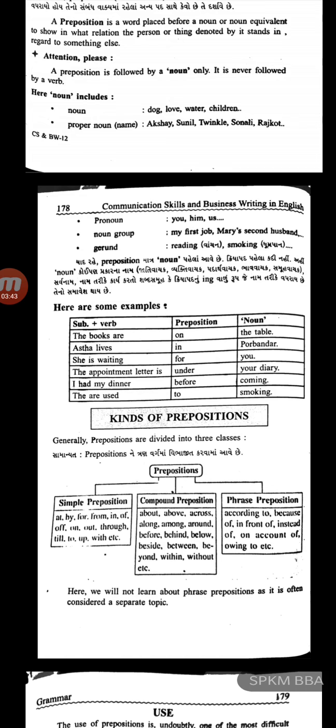Now three kinds of prepositions are available: simple prepositions, compound prepositions, and phrase prepositions. Simple prepositions comprise at, by, for, from, in, of, out, through, till, up, with, etc. Compound prepositions are about, above, across, along, among, around, before, behind, below, beside, between, beyond, within, without, etc.